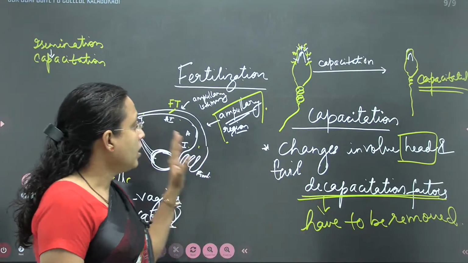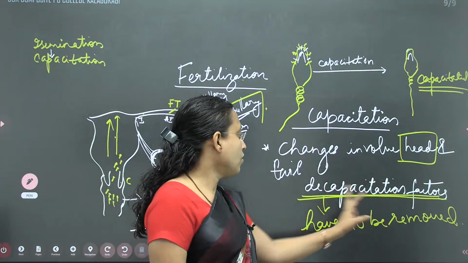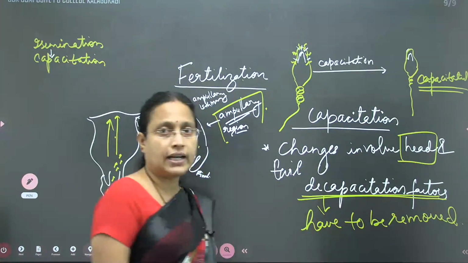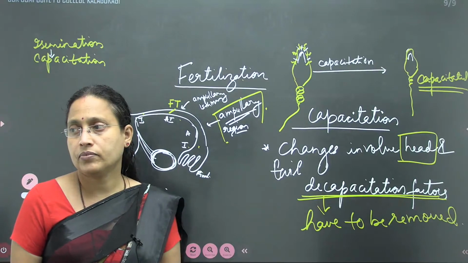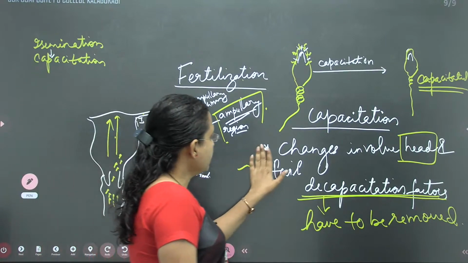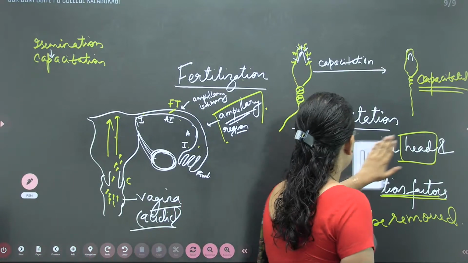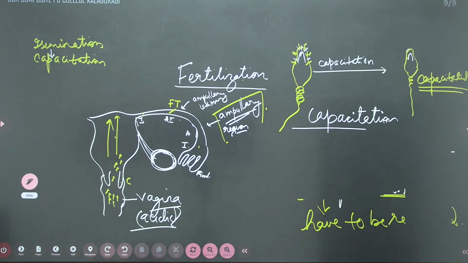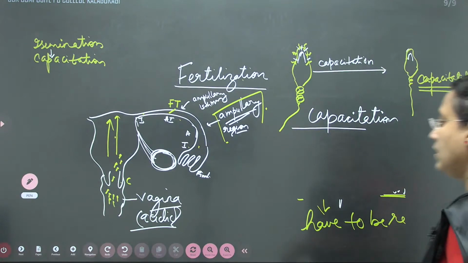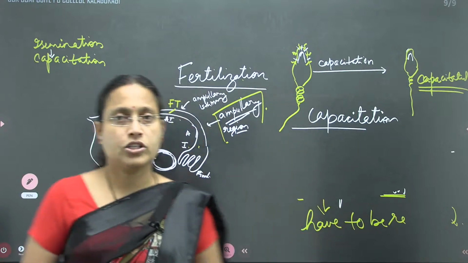So capacitation involves the removal of decapacitation factors, that is the first point. Understand? Now the second is motility.